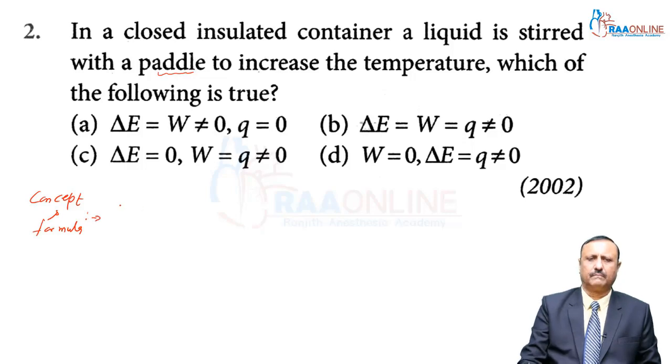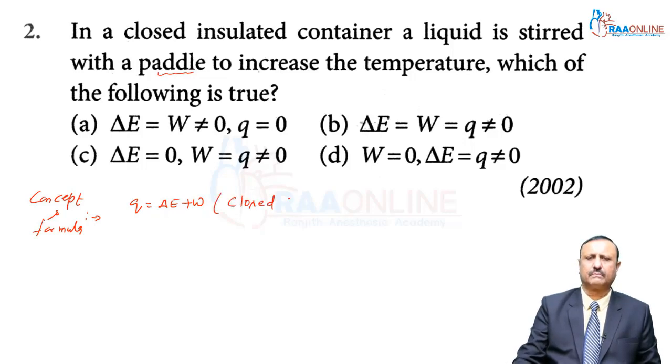My dear students, the formula is the first law of thermodynamics, that is Q = delta E + W, because delta E = Q + W, and here Q = delta E + W, because the system is closed.